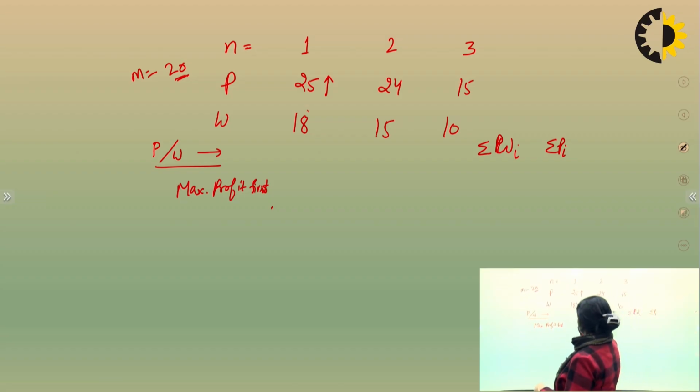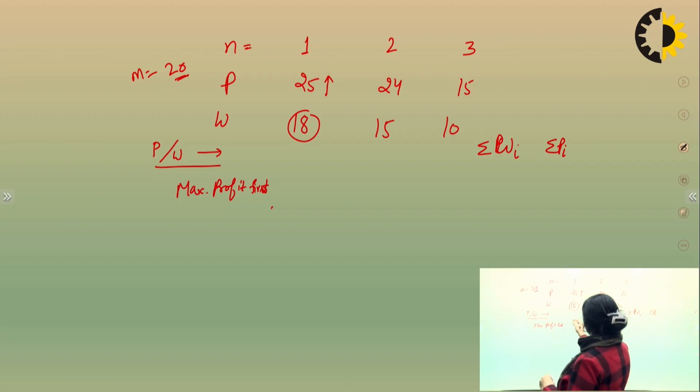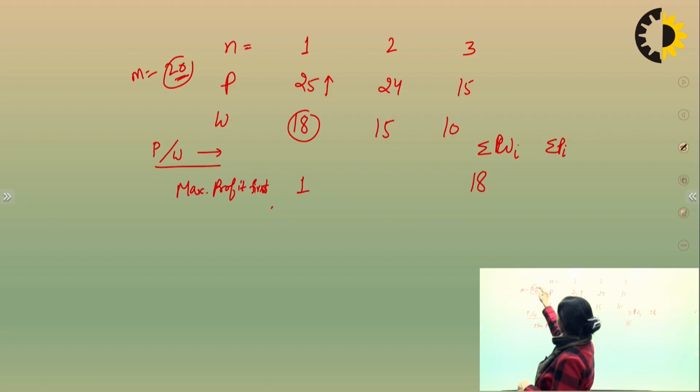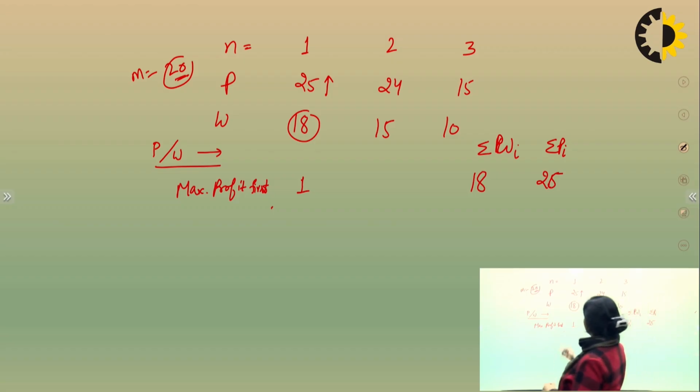It means this weight is 18, you can have it completely in your bag. So this item will be completely fixed in the bag, means here you will write 1, and weight is 18. बैग में आप 18 वेट रख सकते हो, टोटल आपका 20 है, 18 20 से कम है, 20 या 20 से कम वेट अभी आप ले सकते हो, और प्रॉफिट इसका 25. This is 25. Next, this is the maximum profit.